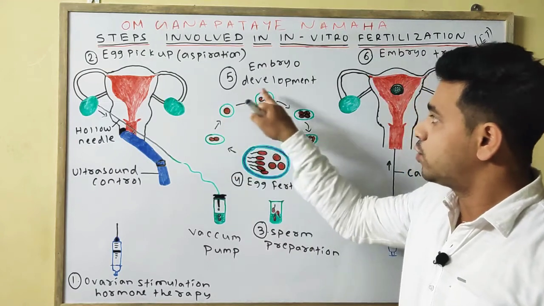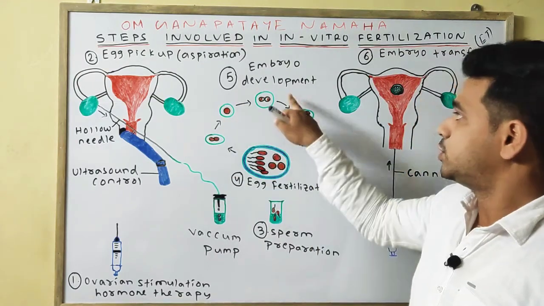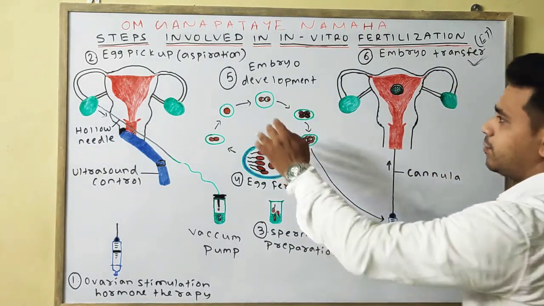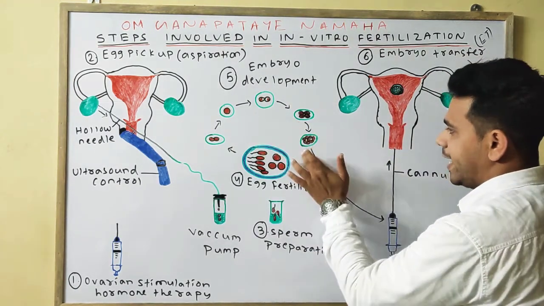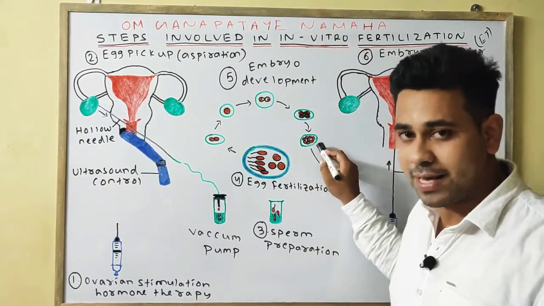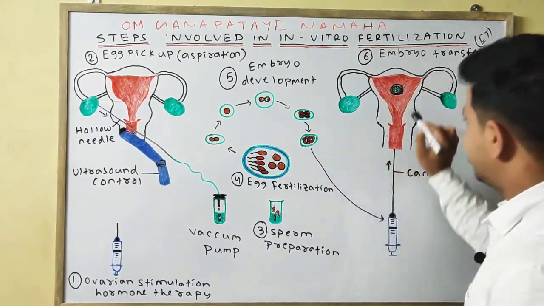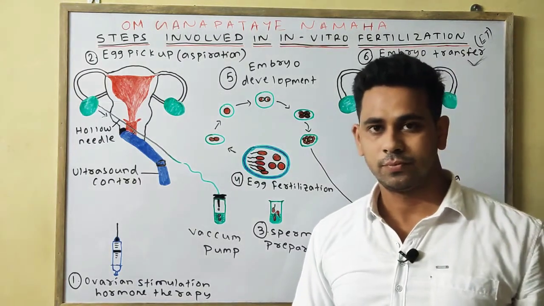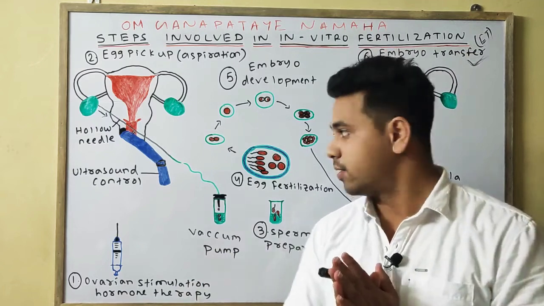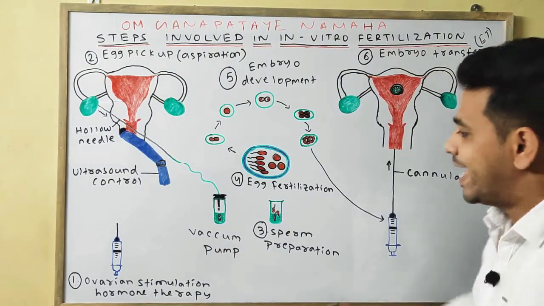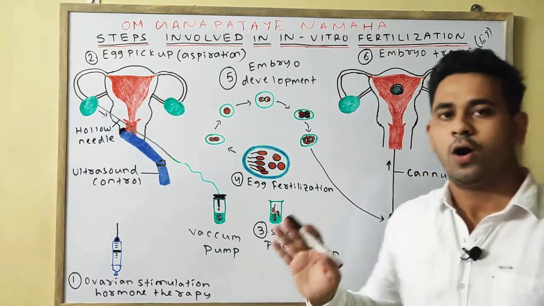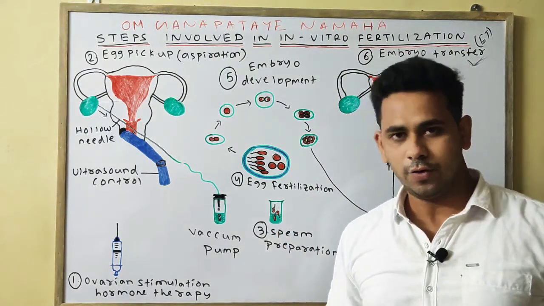Next, your egg will go through the cleavage process, which is known as embryo culture or embryonic development, by which it will form the 2 cell, 4 cell, 8 cell or 8 blastomere stage. When it becomes the 8 blastomere stage, it will be injected into the mother's womb or uterus where it can normally grow. So this is all about the diagram and the steps involved in the in vitro fertilization.